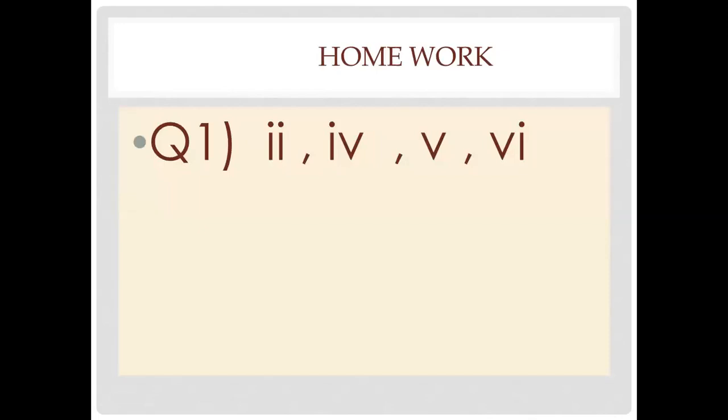So which parts are left? These parts are left: 2, 4th, 5 and 6. So that means 4 parts are left. 5 I already discussed with you. Total 9 parts are given in this exercise. So I hope you can easily do these parts.